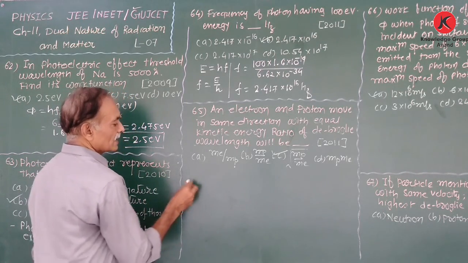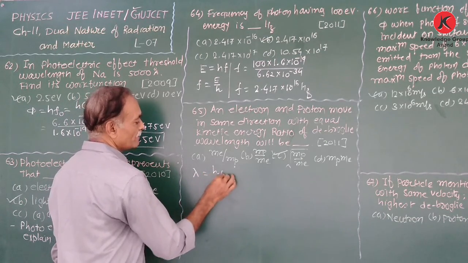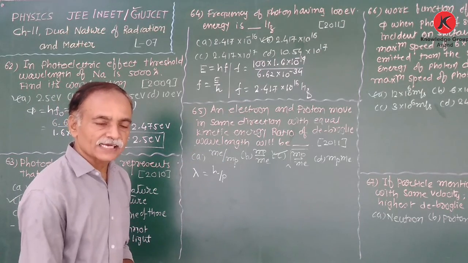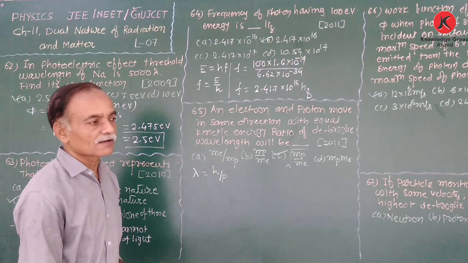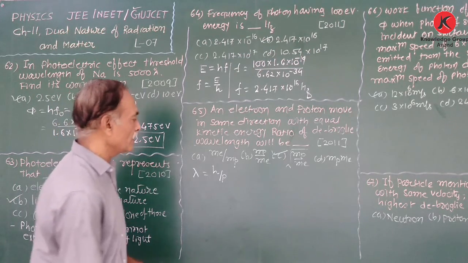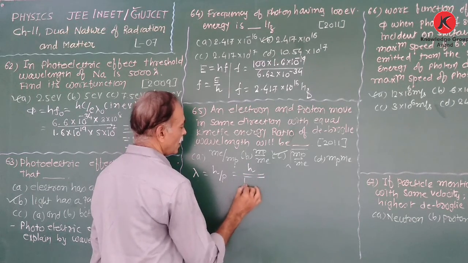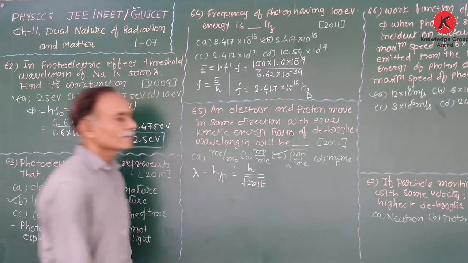So we know that the de Broglie wavelength lambda is equal to h upon p. Here the kinetic energy is given, and the relation between momentum and kinetic energy is p is equal to under root of 2mK. Therefore, lambda is h upon under root of 2mK.